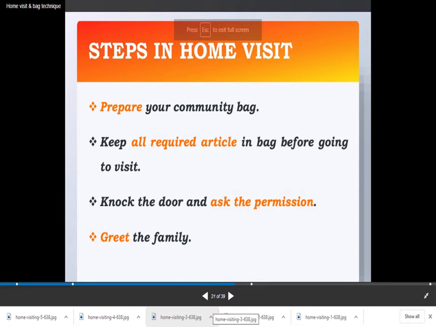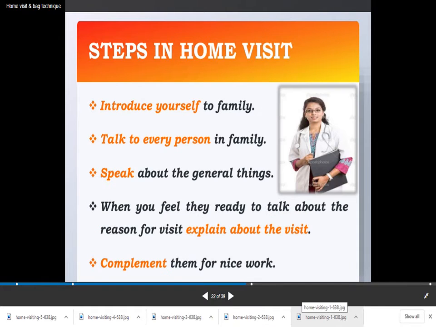Steps in home visit continued. Prepare your community bag. Keep all required articles in the bag before going for the visit. Knock the door and ask permission to enter into the house. Greet the family. Introduce yourself in the family. Talk to every person in the family. Speak about the general things.